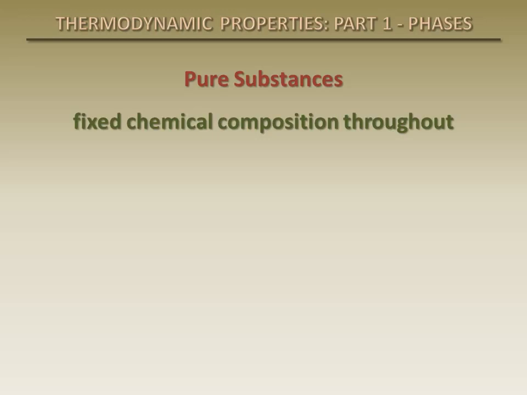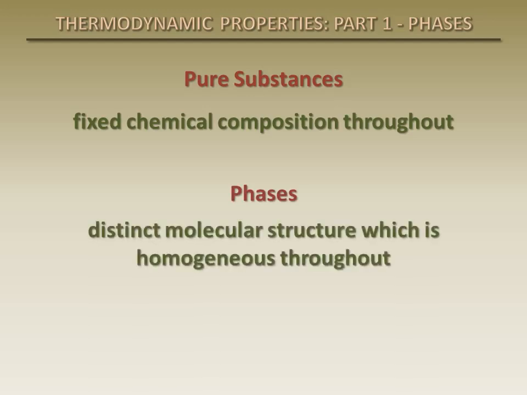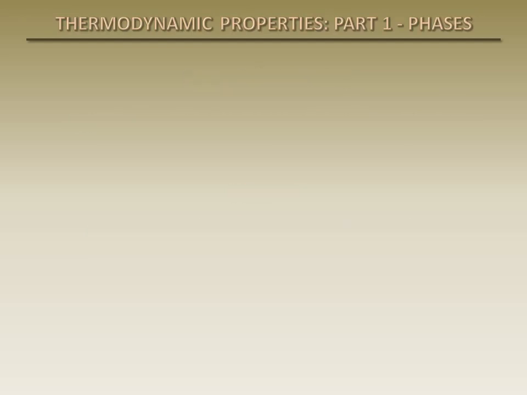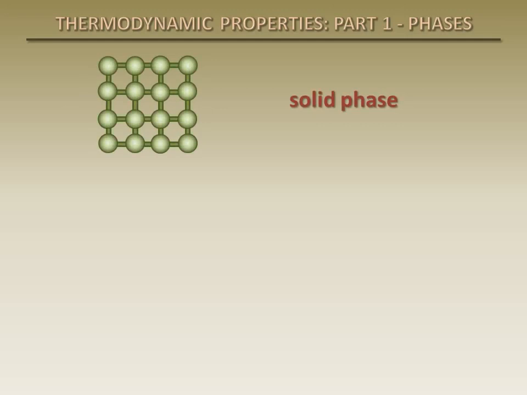Pure substances exist in different phases. A phase is identified by having a distinct molecular structure which is homogeneous throughout. In the solid phase, molecules are arranged in a three-dimensional pattern, or lattice, which is repeated throughout. The molecules cannot move relative to each other, but continually oscillate about their equilibrium positions.